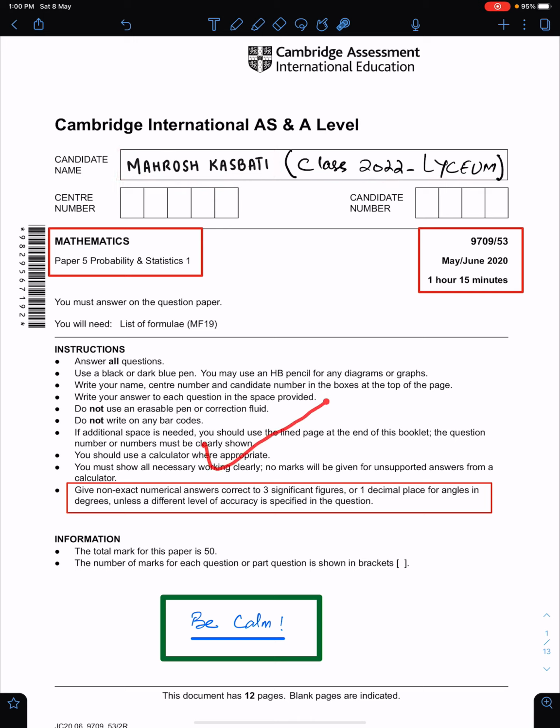Well, all these instructions are very important, especially this last one. Give non-exact numerical answers correct to 3 significant figures. Always follow these instructions. An important advice for me and for everyone, we should be calm. Two important tips to solve the paper in a good way. Number one, read the question carefully. Number two, avoid careless mistakes.